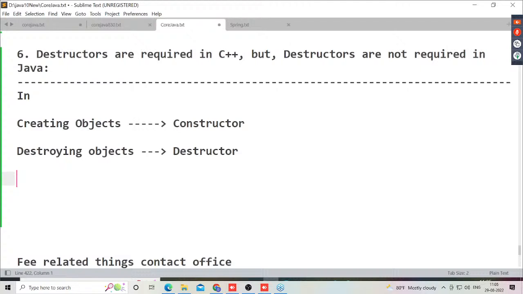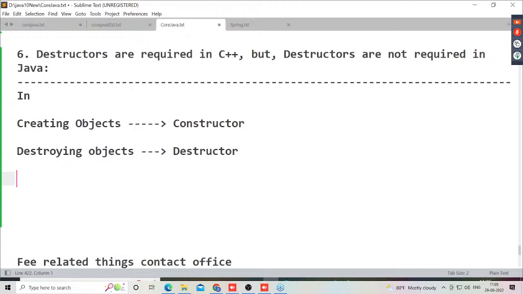In the case of Java, for destroying the objects, Java has provided an internal tool, an internal component, to destroy the objects automatically. That internal tool will check which objects are unnecessary and which are necessary. It will not destroy necessary objects.